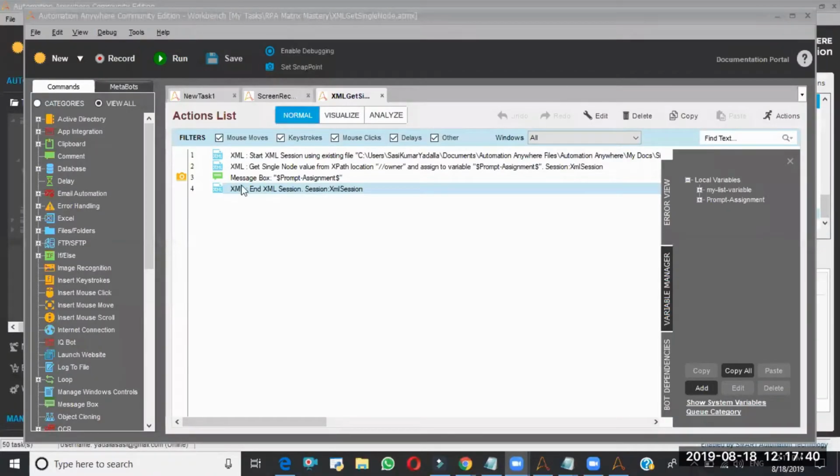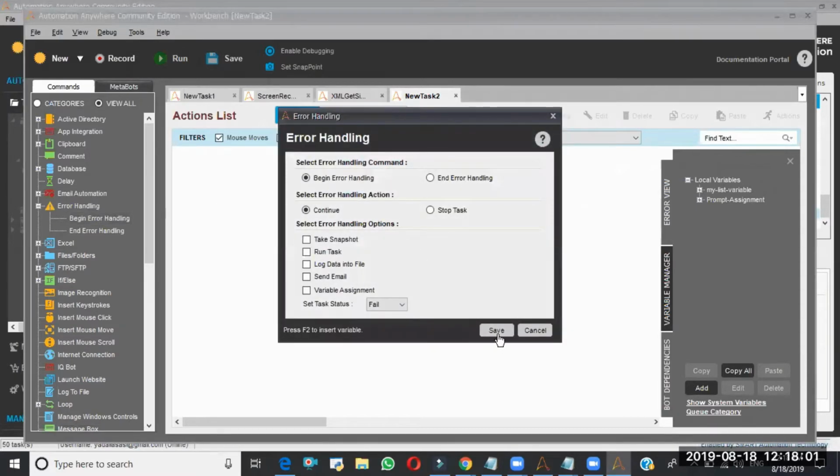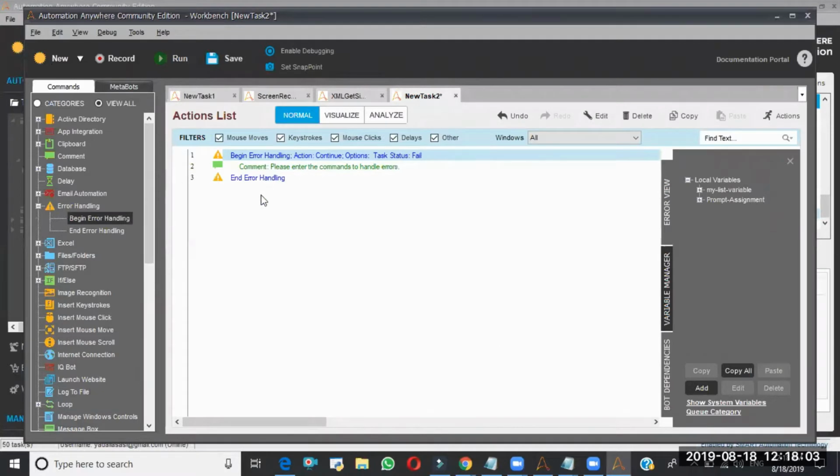Now we are going to discuss error handling. I'm taking a new task. In other programming languages, we say exception handling, so the same thing here we call error handling. We write all our code in between the Begin Error Handling and End Error Handling. So in between this, we will write the code.